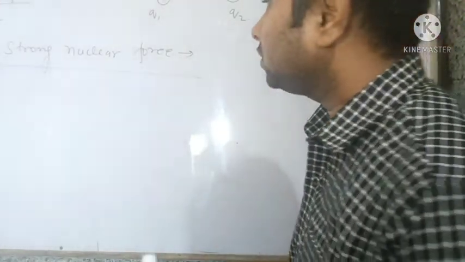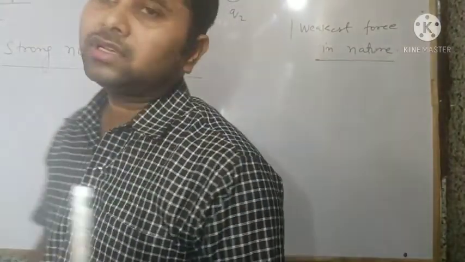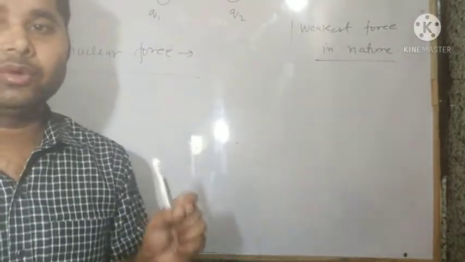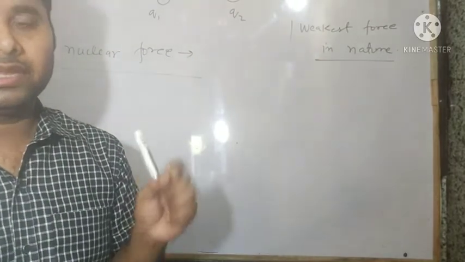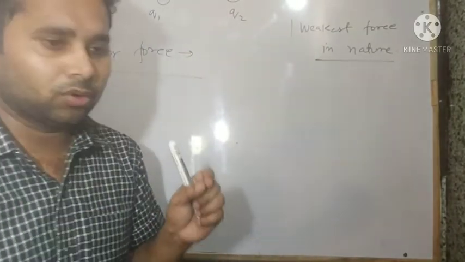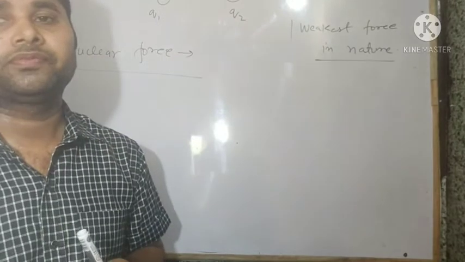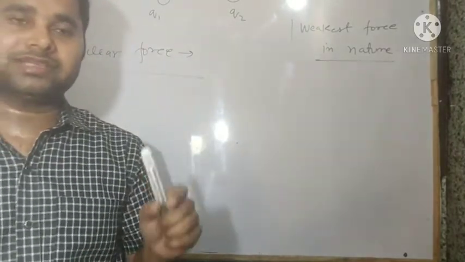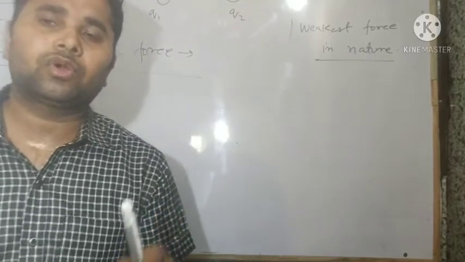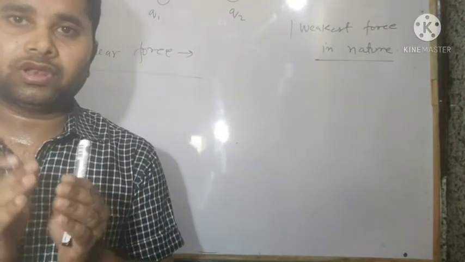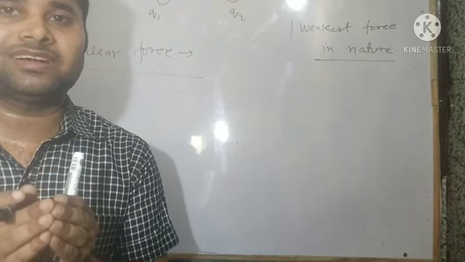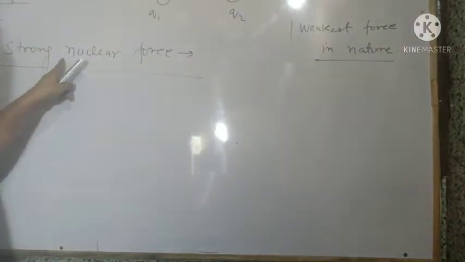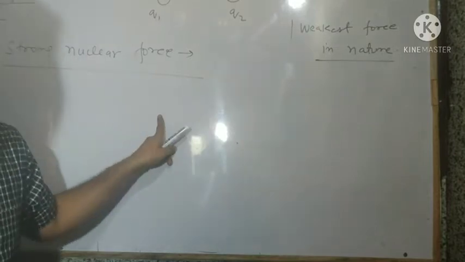And you know that what are the particles, what are the elements in the nucleus? They are proton and neutron. ठीक है ना, in the nucleus of the atom, protons and neutrons both exist together. And this existence of the proton and neutron in the small central part that is called the nucleus, this is due to only strong nuclear force.